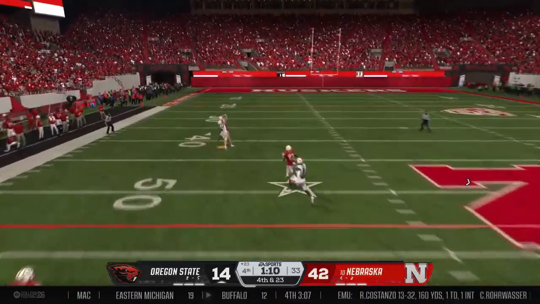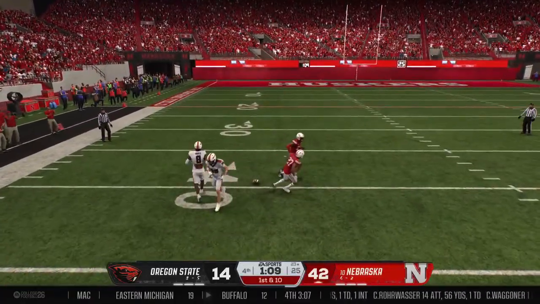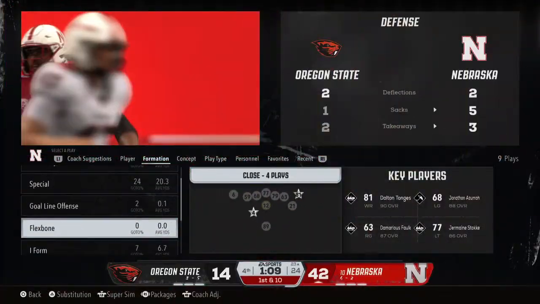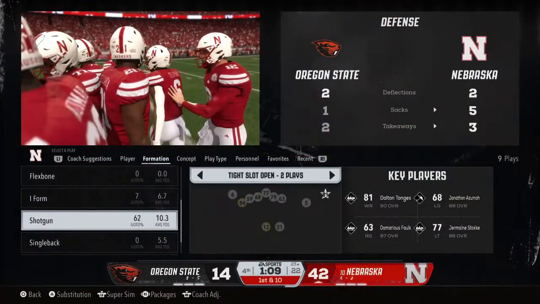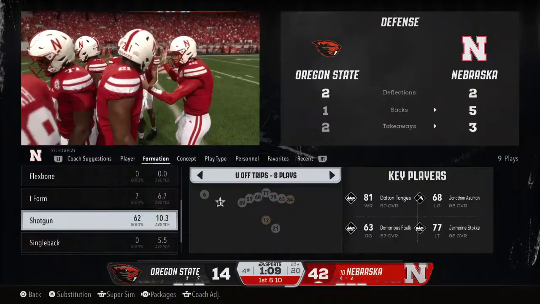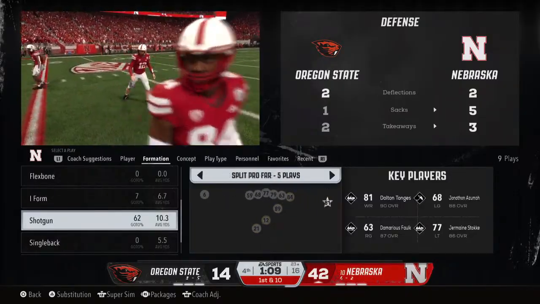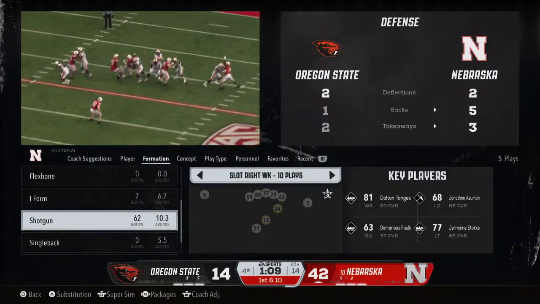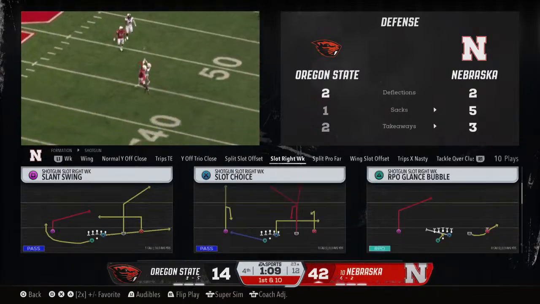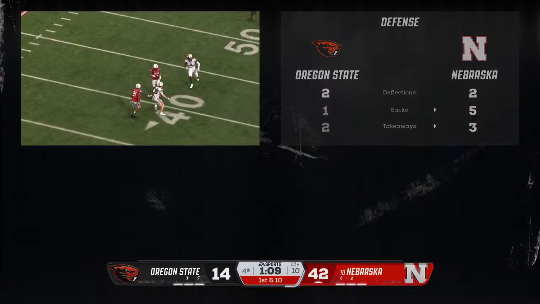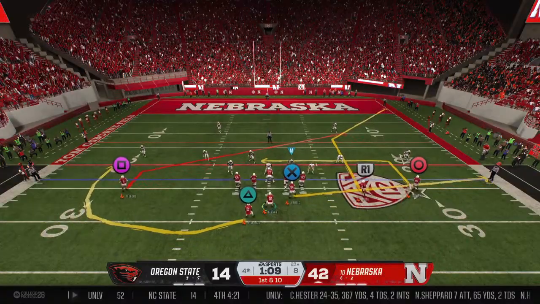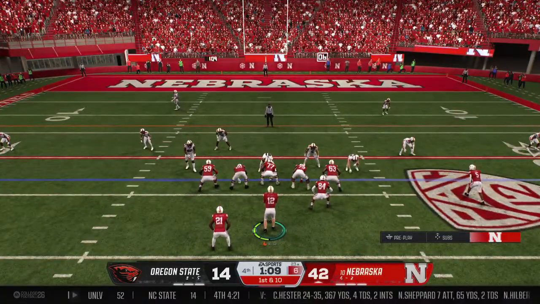He lobs one high down the left side. Downfield and incomplete. The defense holds. And I get it. That's for pride's sake. This game's over. I know you're down and you try to mount drives, and sometimes you even try to get young guys in the game at this point. But now you're just fighting for pride and trying not to get any more points on the score. Great place to start for this offense.